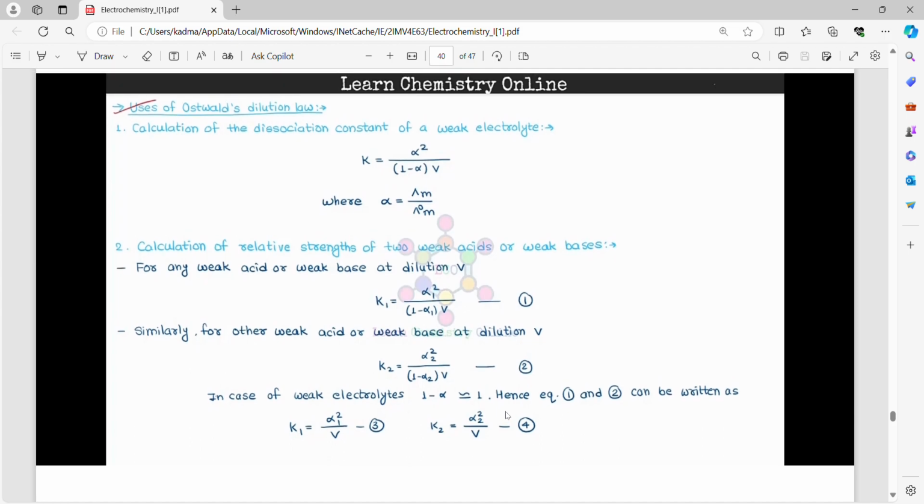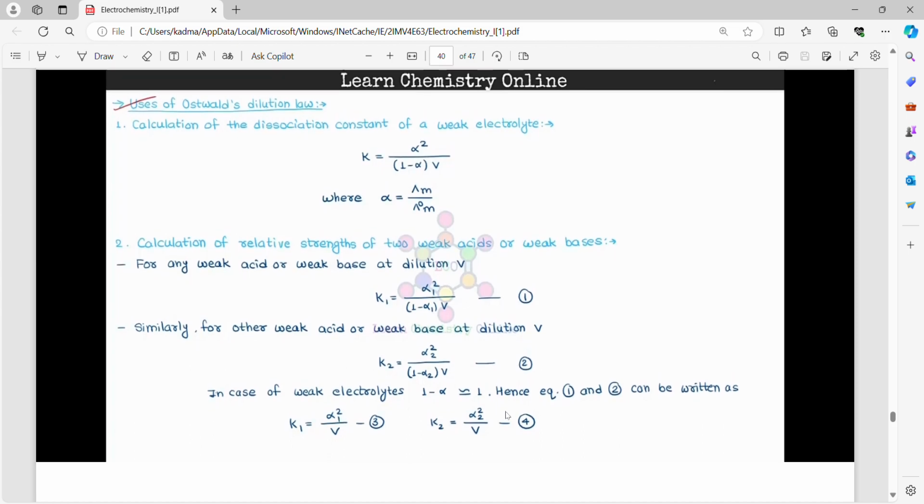Uses of Ostwald dilution law. Calculation of dissociation constant of a weak electrolyte. K is equal to lambda square m alpha square by (1 minus alpha) V, where alpha is equal to lambda m by lambda node m.